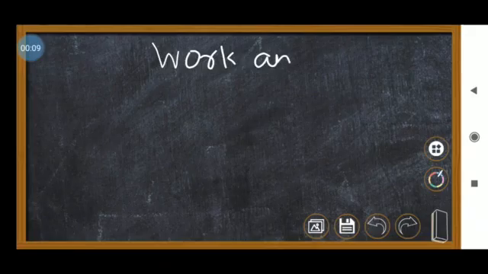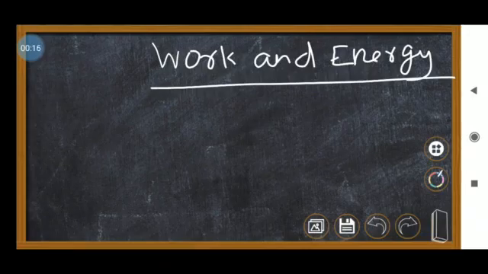Okay students, today we are going to see the remaining work and energy problems. Some problems we left, so those problems I am going to teach and we will revise work and energy also. Already I completed some problems in that exercise part, am I right?